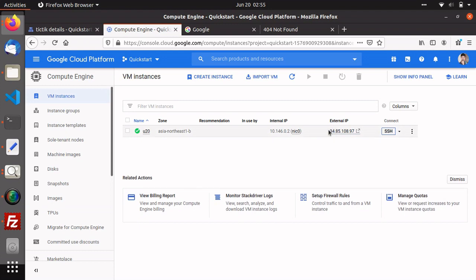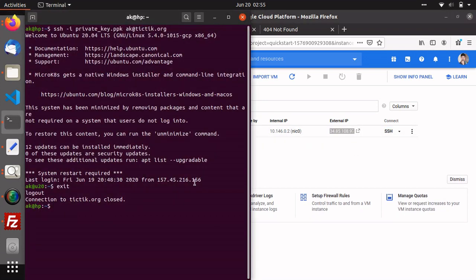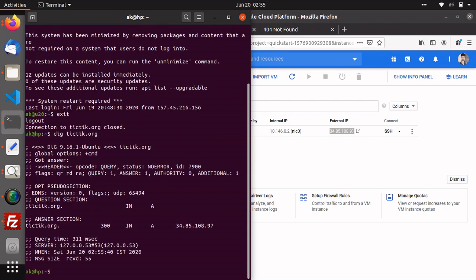One is here, you can see this is the IP, and another way I am telling you the easy way, write dig and the host name like ticktick.org and it will give the same IP. As you can see here, the IPs are same, right?